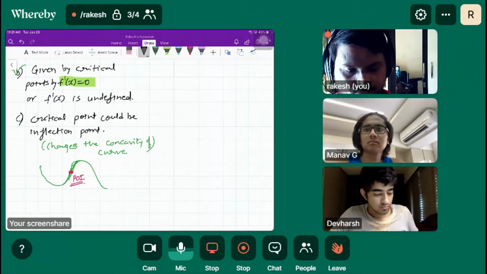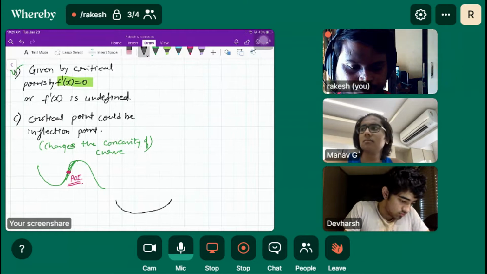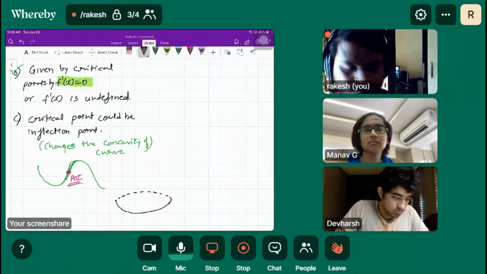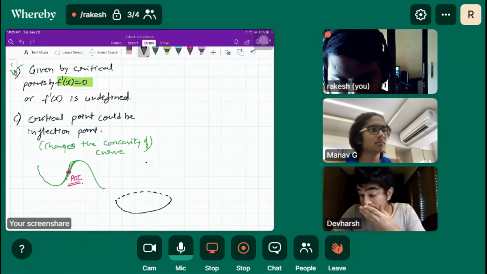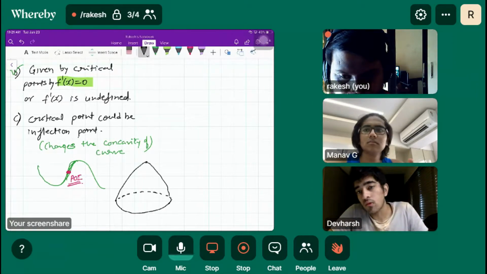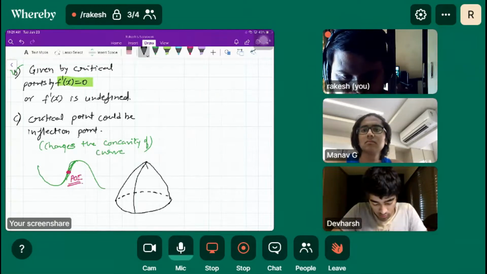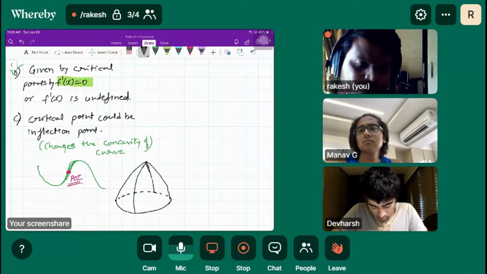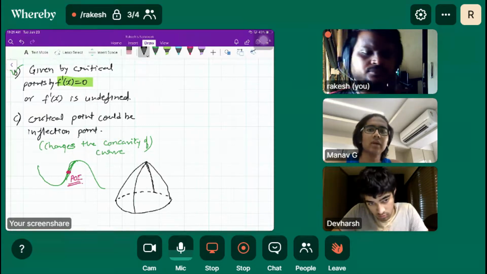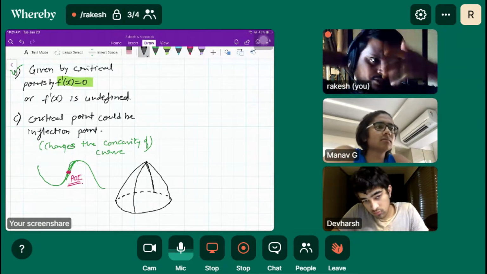Keep that diagram in your mind. Do you understand this diagram? Right, the hat we used to wear.